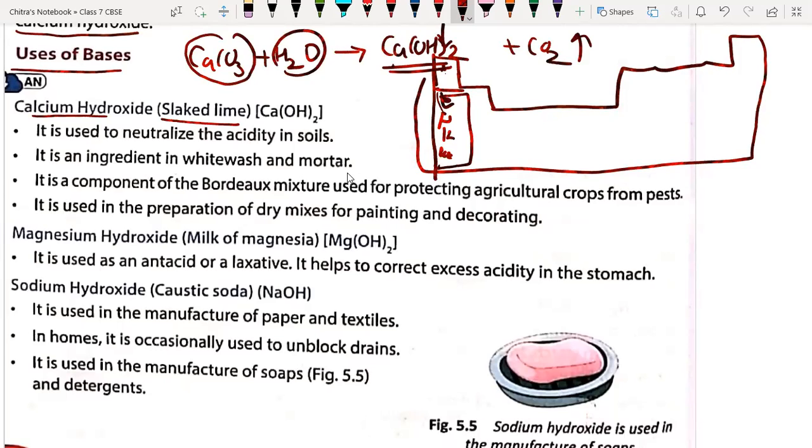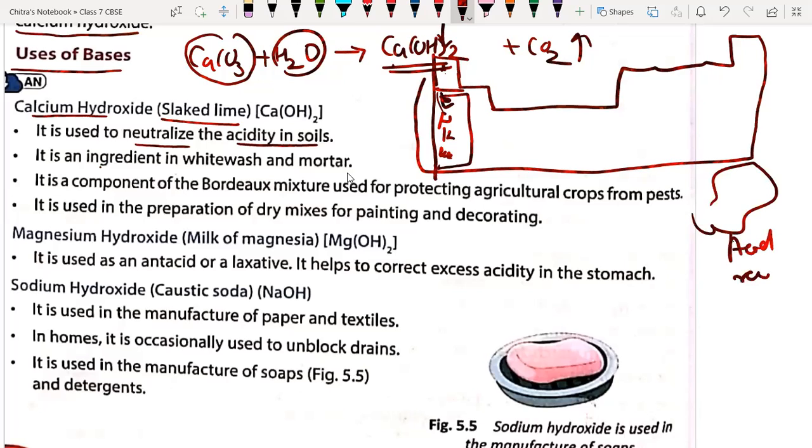It is used to neutralize the acid in soil. Suppose due to pollution we get acid rain. That acidic substance can be neutralized by adding calcium hydroxide, or slaked lime, to the soil. You know acid rain.